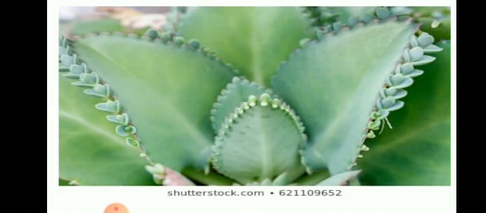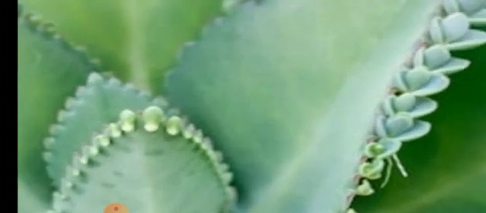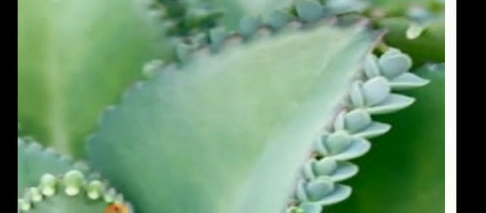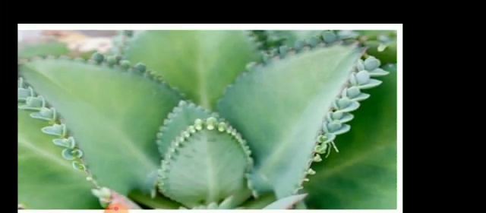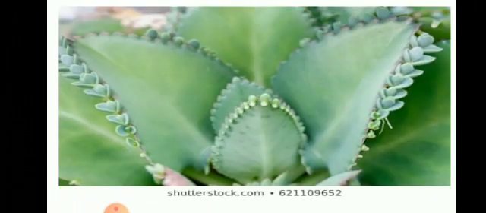Children, Bryophyllum is a plant which has fleshy leaves. These leaves grow buds along their edges. Here, these are buds in the edges. When a leaf drops onto the moist soil surface, each bud in the margin grows into a new plant. When these leaves drop on the soil, they develop into new plants.